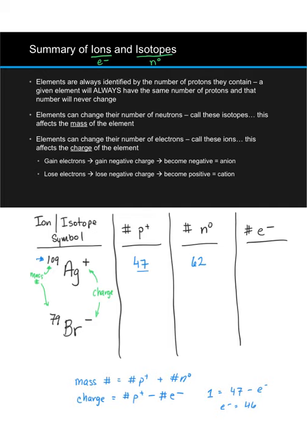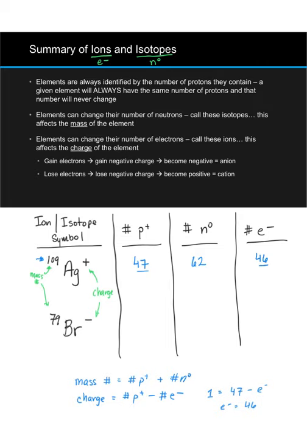But an easier way to think about the number of electrons is just to consider what a positive charge means. A positive charge, and a single one at that without any number in front, means that there must be one electron lost. All cations have lost electrons. How many electrons has this cation of silver lost? It's lost 1. That means it has 1 fewer electron than protons. If it had 47 protons, that must mean it has 46 electrons now.